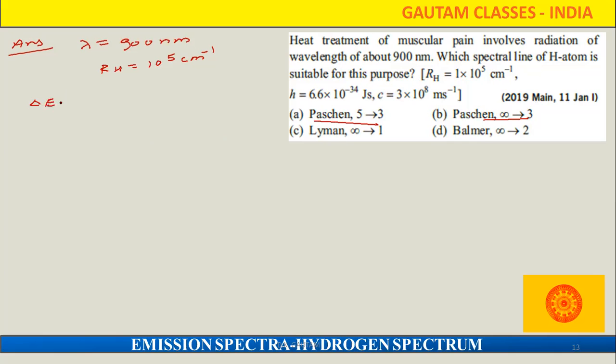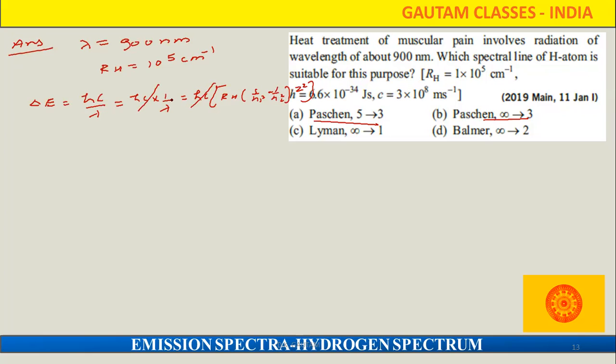So you know that delta E is equal to, we can apply the formula hc upon lambda. That means here we can say that E2 minus E1. And one more thing, if we write it individually, we can write it like that. And 1 upon lambda, what is the value? That is the Rydberg constant RH, and that is 1 upon n1 square minus 1 upon n2 square, and that is the Z square, and all this we can do. Look here, hc will cancel out or not?